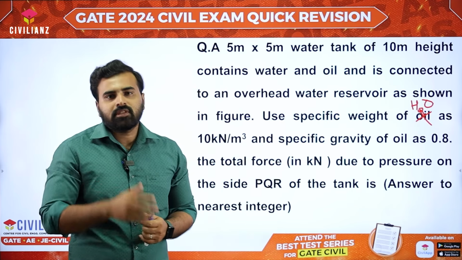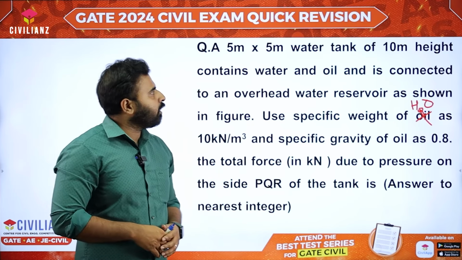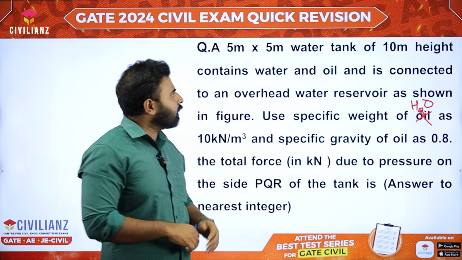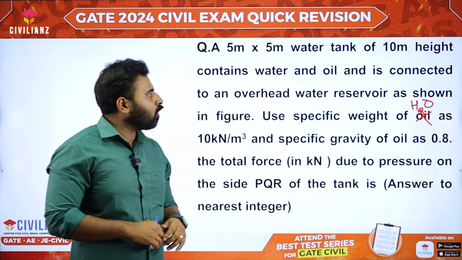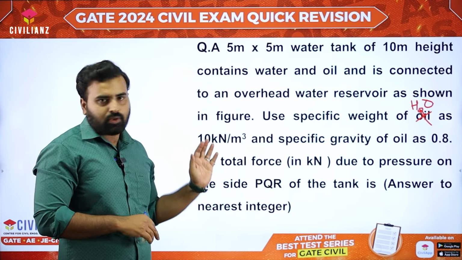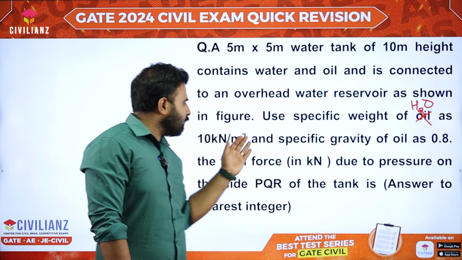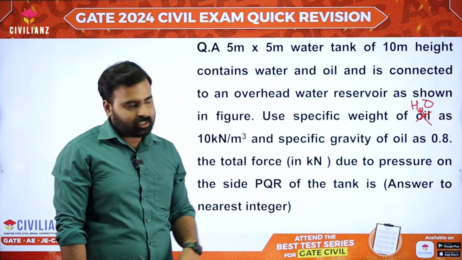So this is the question from fluid statics. The question is like this. A 5 by 5 meter water tank of 10 meter height contains water and oil and is connected to an overhead water reservoir as shown in figure. Use the specific weight of water as 10 kilonewton per meter cube and the specific gravity of oil as 0.8.